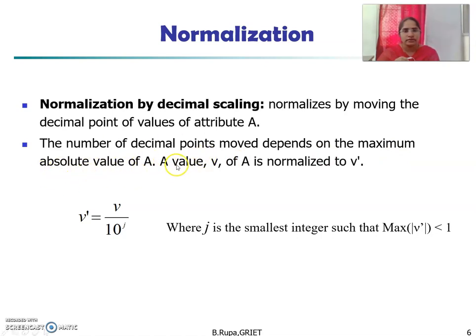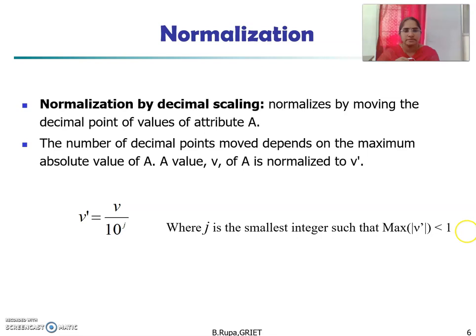Let us take A as an attribute, where the value of A is V and it is normalized into V dash. The normalization by decimal scaling formula is V dash equal to V divided by 10 to the power of J. Here we need to substitute the J value. V you already know, 73,600, and J will be the smallest integer such that the max of mod V dash is less than 1.